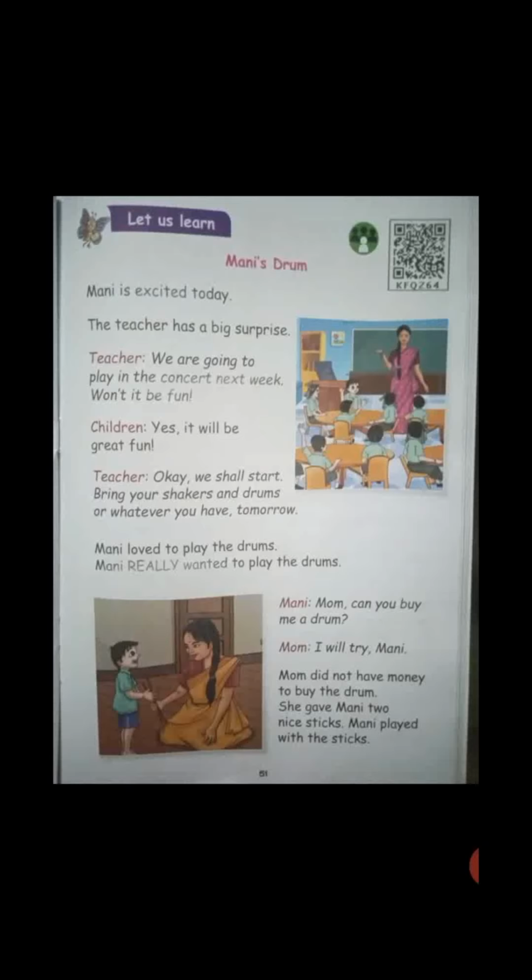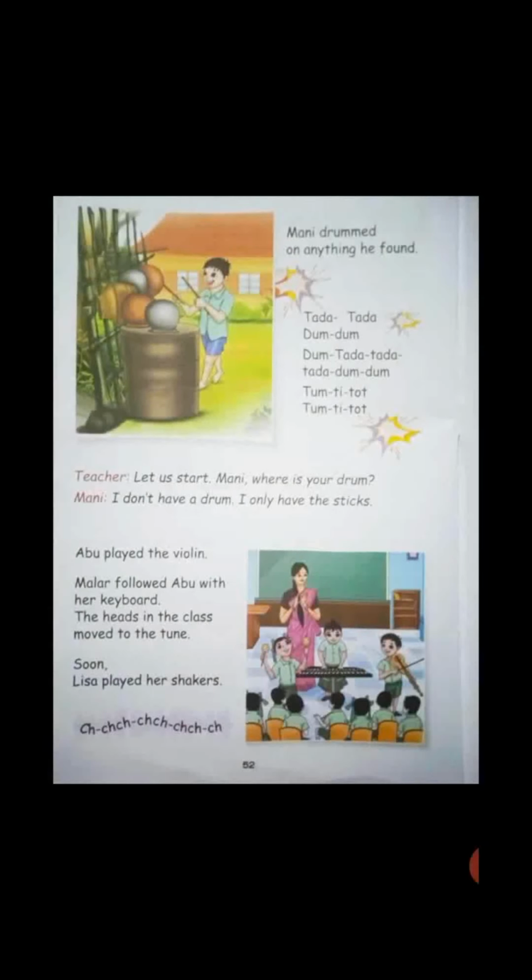Okay, children. Next we are moving on to next page 52. Here we will see what Mani is doing. Mani drummed on anything he found. It makes a sound like this, it seems. That is thada thada dum dum, dum thada thada thada dum dum, tum tit tot, tum tit tot. In various things he started to beat with those sticks, so it is giving different kinds of sounds.